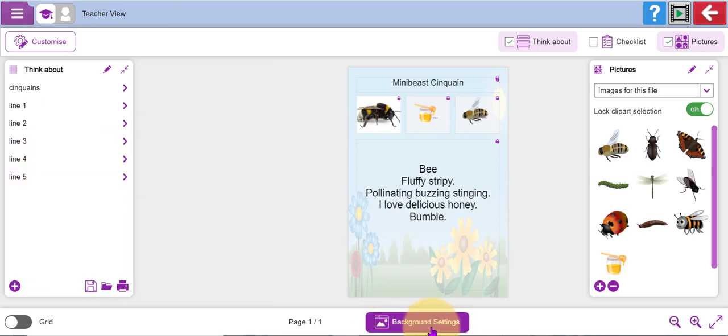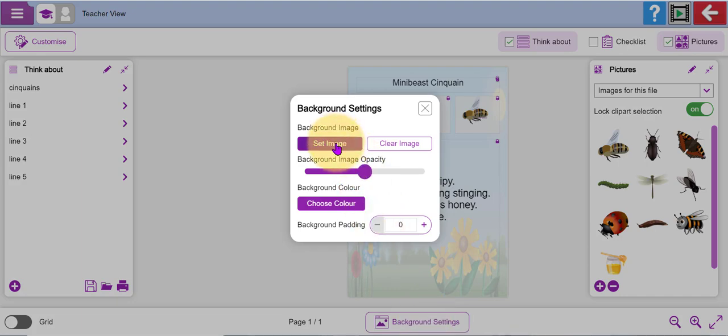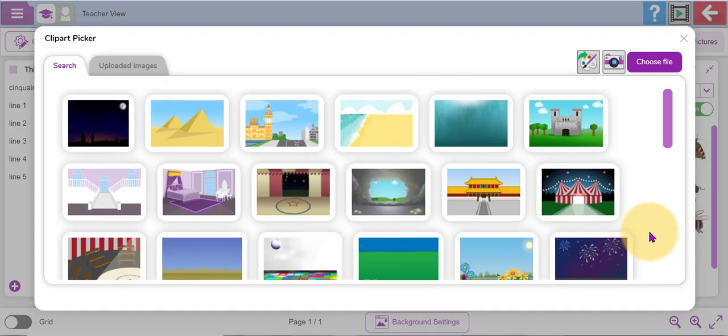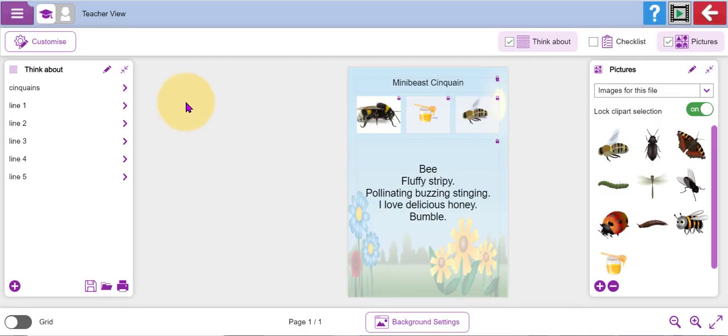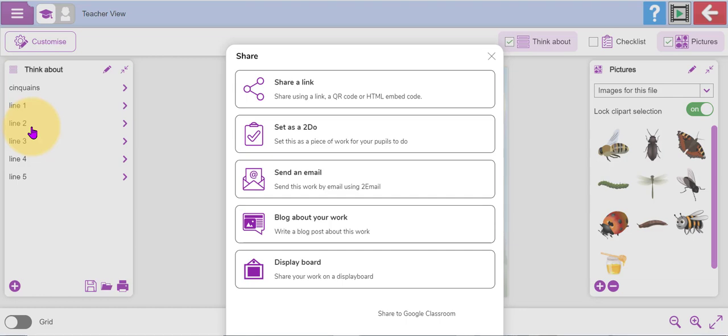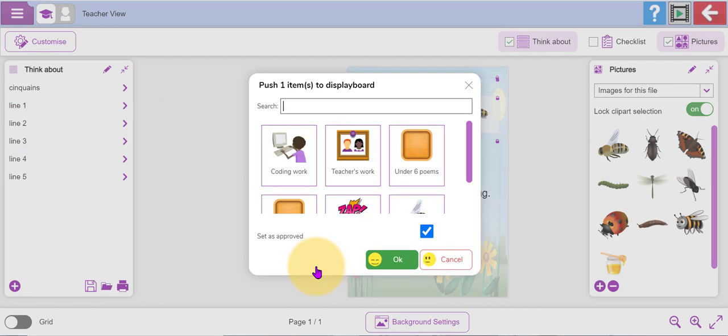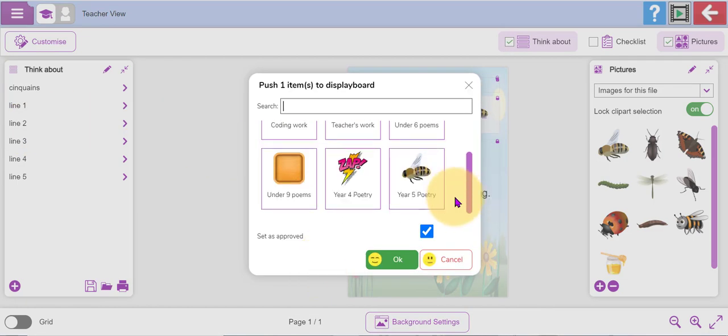I've edited the background settings at the bottom here. So if I click on this background settings button, I have selected an image, one of our background images, and I chose that one there. And then I decided how opaque I wanted that background image to be. And there we are. My mini beast cinquain is all ready to be shared to the display board using this option here. And I'm going to put that on the Year 5 poetry display board.